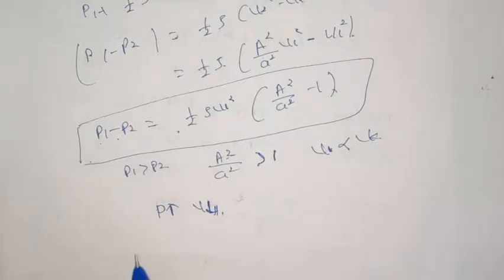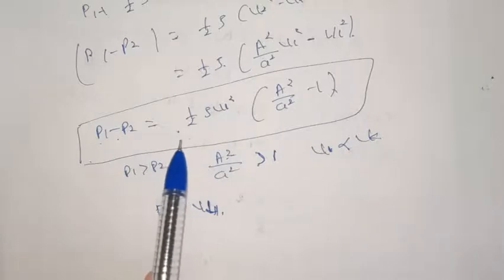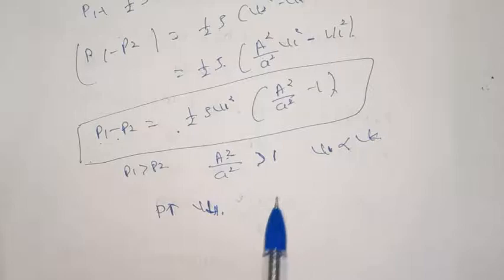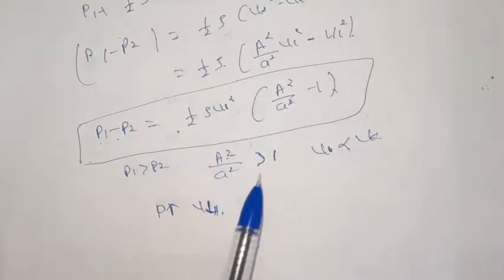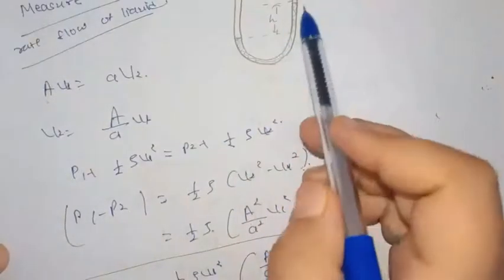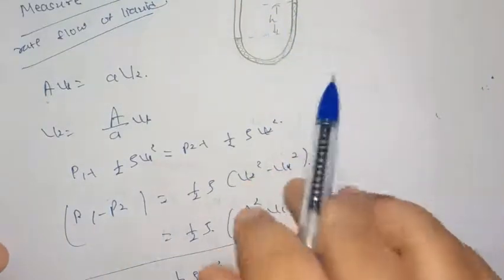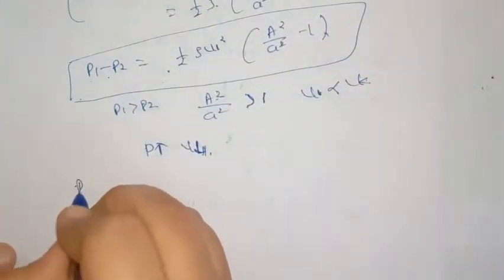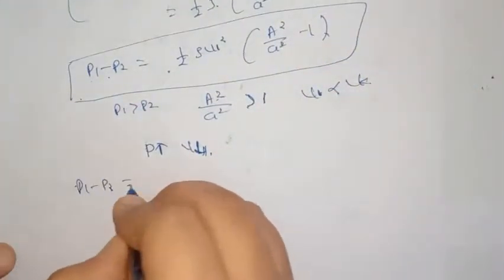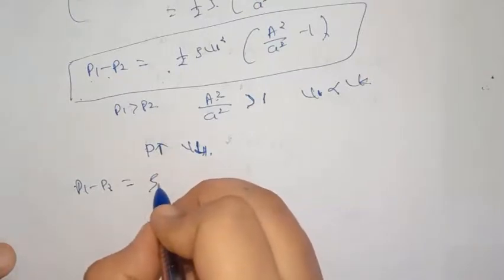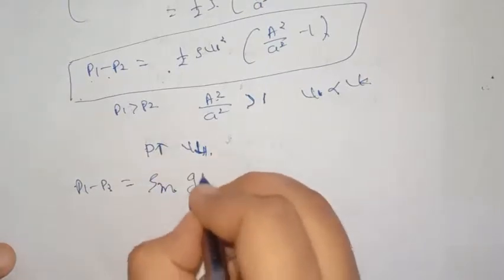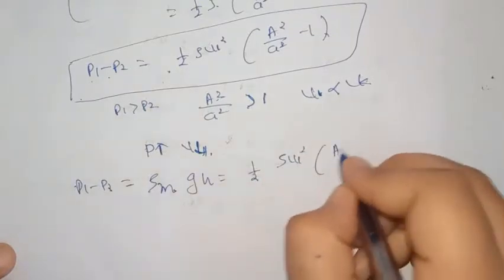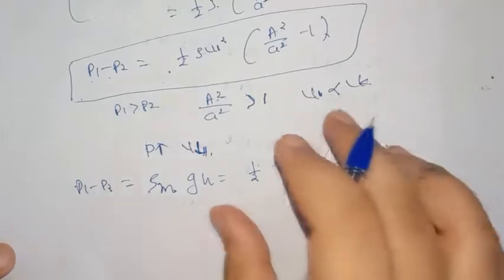The pressure difference P1 minus P2 gives rise to a difference of liquid levels in the two arms of the manometer tube. The liquid level in tube 2 is higher by h amount than in tube 1. Then we can write that P1 minus P2 is equal to density of liquid, let's say that is rho m, into g into h, that is equal to half rho V1 square (A square upon a square minus 1).